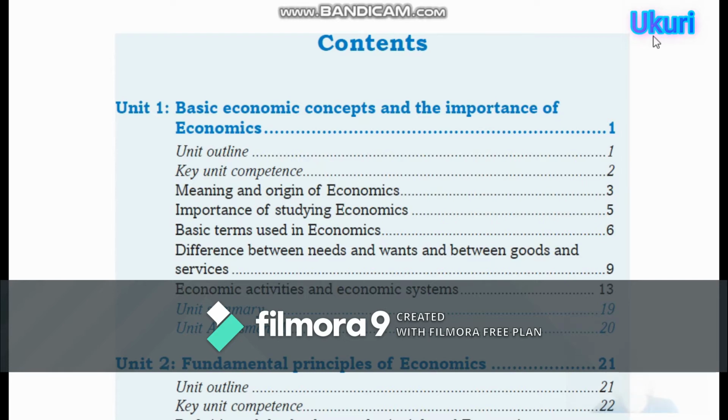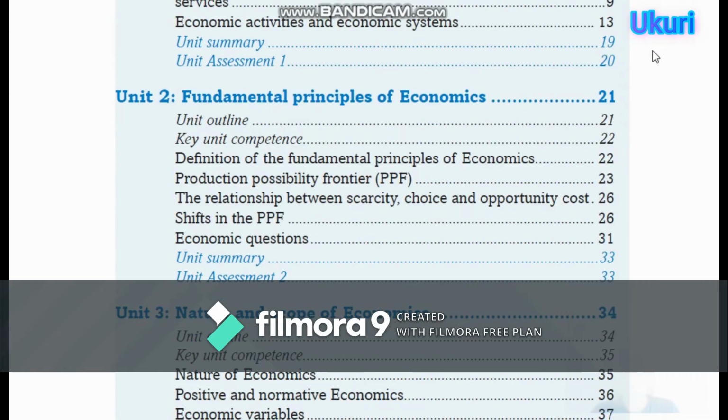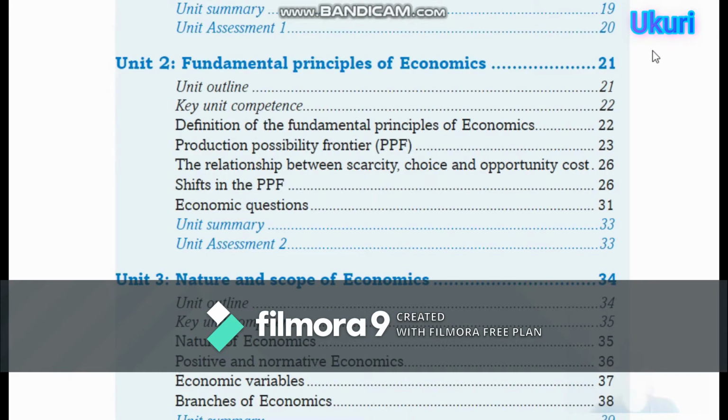system. So under Unit 2, we shall see fundamental principles of economics. Definition of the fundamental principles of economics, what is it? Production possibility frontier, the relationship between scarcity, choice, and opportunity cost, shift in the PPF, why PPF shift outwards or inwards, economics questions after unit.